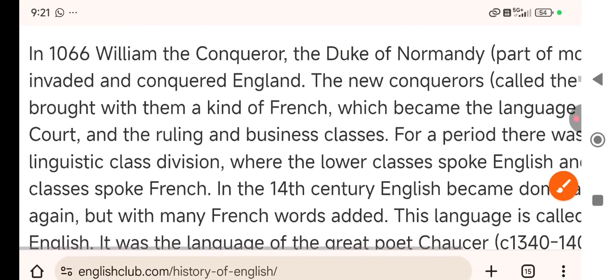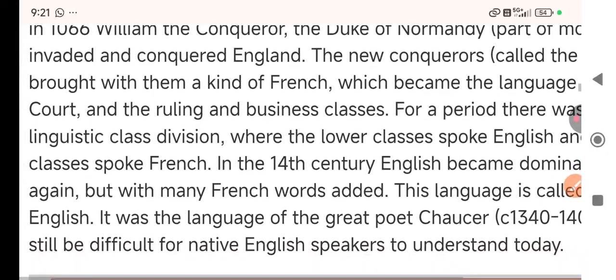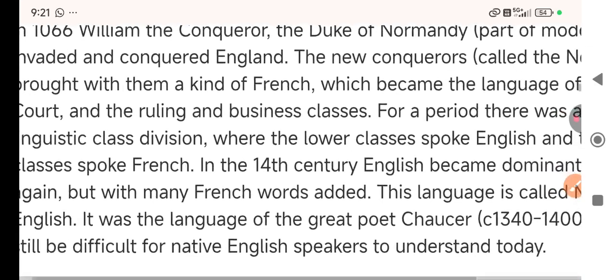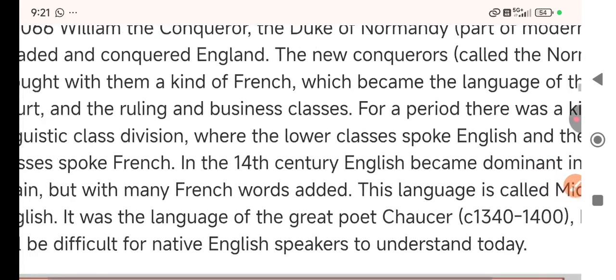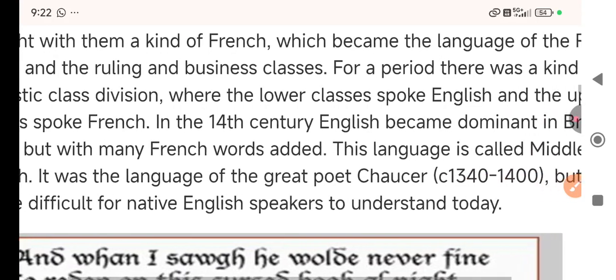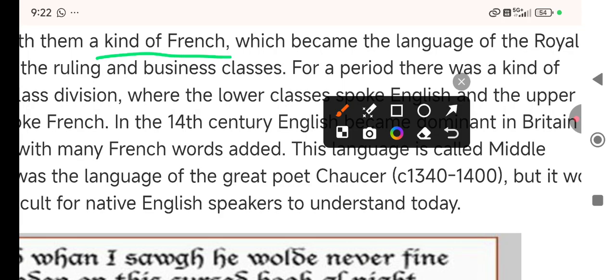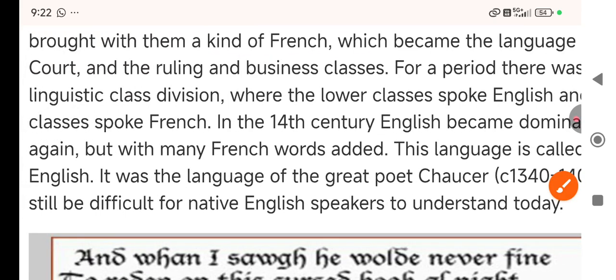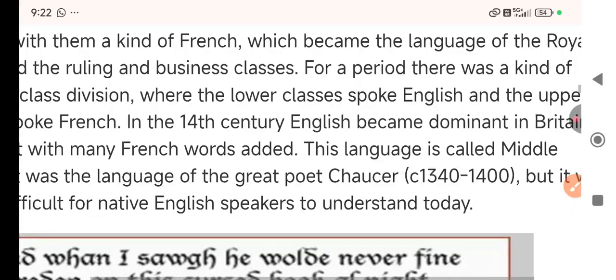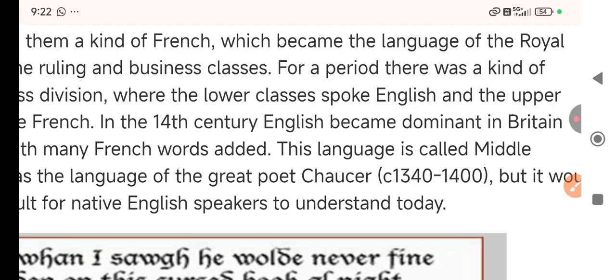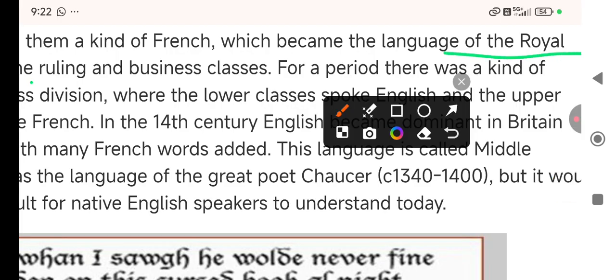That is Normandy, so that's a Norman. They knew William the Conqueror, and these people were known as Normans. They invaded and conquered England, and then brought with them a kind of French. So they brought French with them, which became the language of the royal court and the ruling and business classes. Standard language, right? That's the language for the elite class, for royalty, for the ruling class, and for the business class.